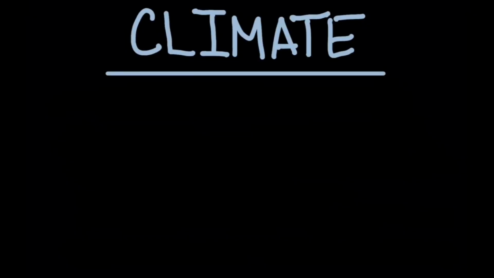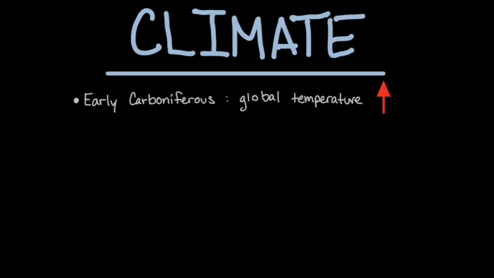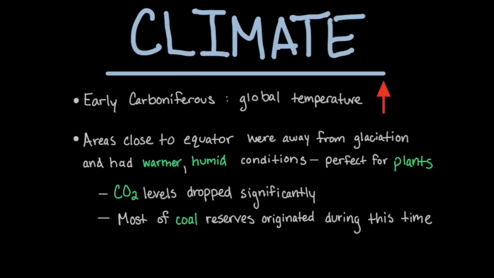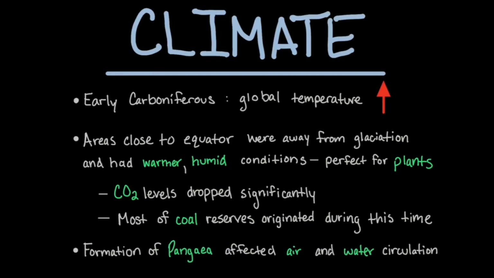In the early Carboniferous, global temperatures increased from the previous Devonian period. Areas close to the equator were away from glaciation and had warmer and more humid conditions where bountiful plant life thrived. Carbon dioxide levels dropped down significantly. Most of our coal reserves originate from the Carboniferous, further providing evidence for bountiful plant life. The large landmass of Pangaea majorly affected air and ocean circulation patterns. Major glaciation started around 330 million years ago and lasted until the following Permian period.